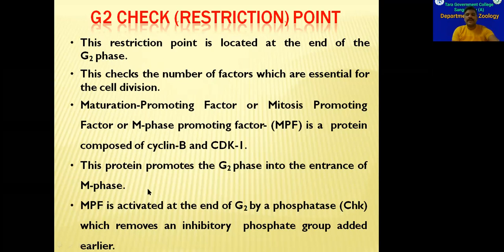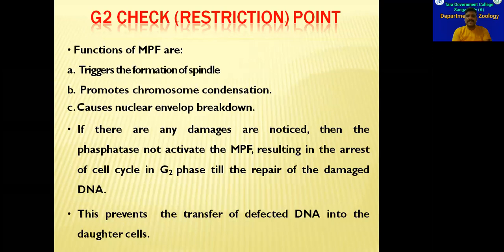Not only MPF, another enzyme is also present, called phosphatase, CHK phosphatase. This phosphatase helps the cell to enter into the division phase, or M phase, by removing the inhibitory phosphate group that was added to the MPF. When the phosphate group is removed, then MPF will be activated, and this activated MPF allows the cell to enter into the division phase, that is M phase.